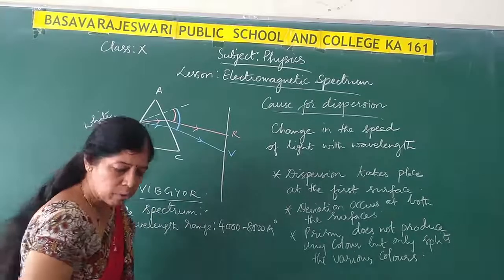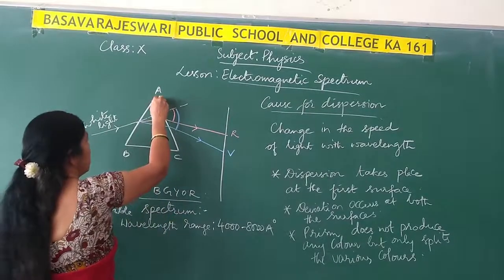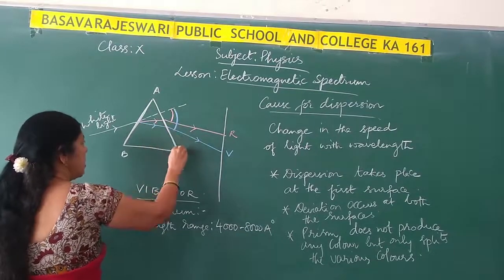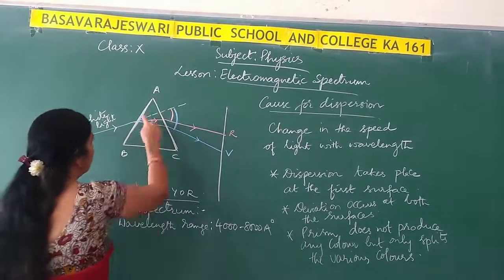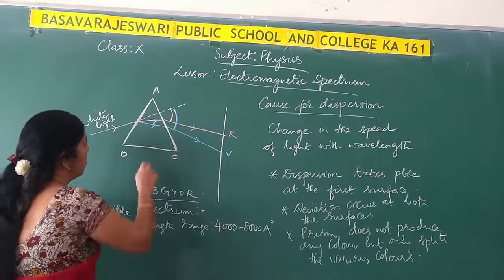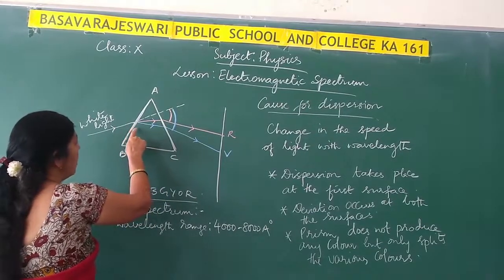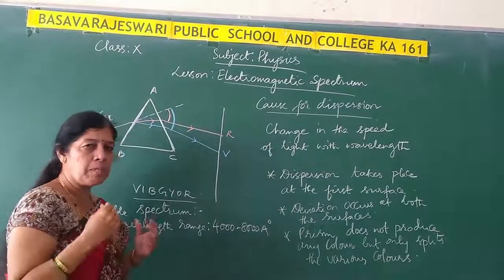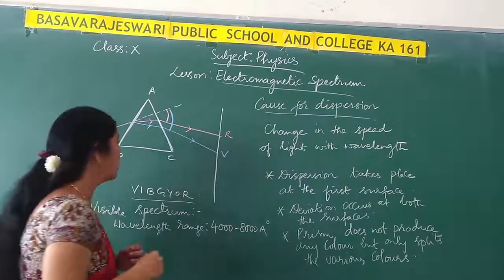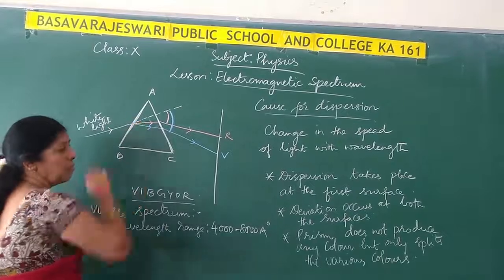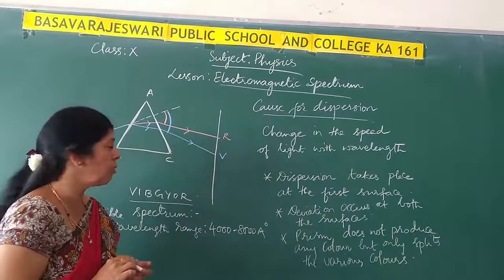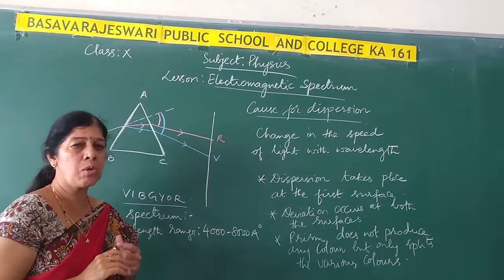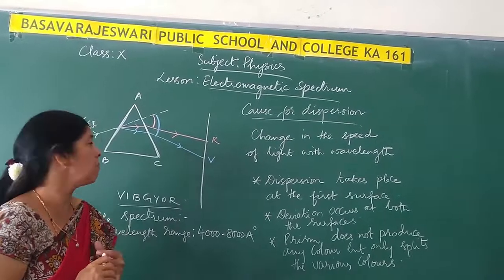Now, as I have already told you, there will be 2 refracting surfaces for a prism. AB is one refracting surface, AC is another refracting surface. At the first refracting surface, that is AB, the white light will undergo dispersion, means the white light will split into its constituent colors, and apart from that, deviation will also take place. Understood? So at the first surface, deviation is taking place and also dispersion is taking place.